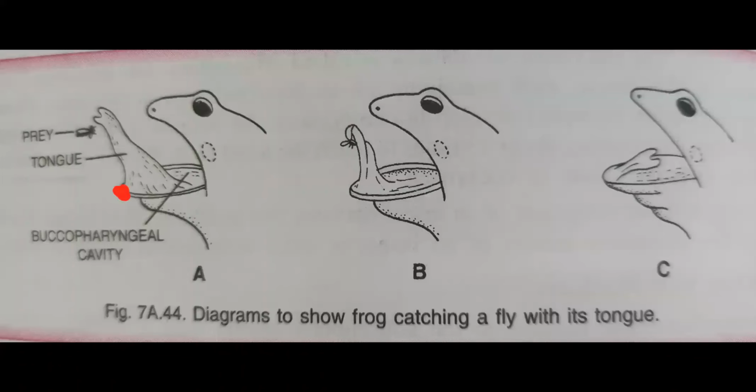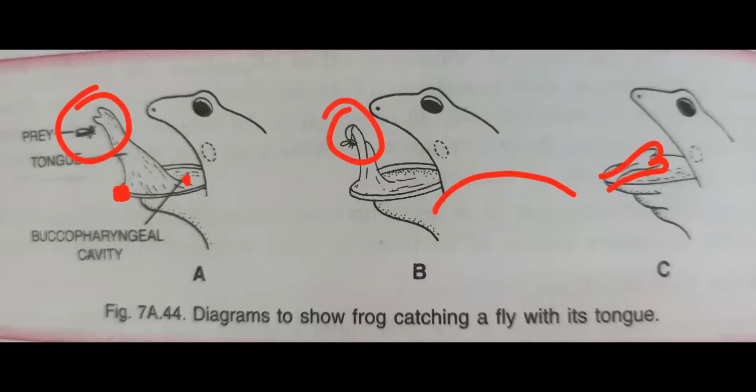See this picture, right? Here the anterior side of the tongue and here the posterior. Anterior is the fixed one. Posterior, actually the tongue position is like this, original. Whenever the frog sees a moving insect, which is mainly the prey for this frog, this bilobed, coiled, long tongue comes outside, captures the insect, the tongue folds, and again comes back to the original position.